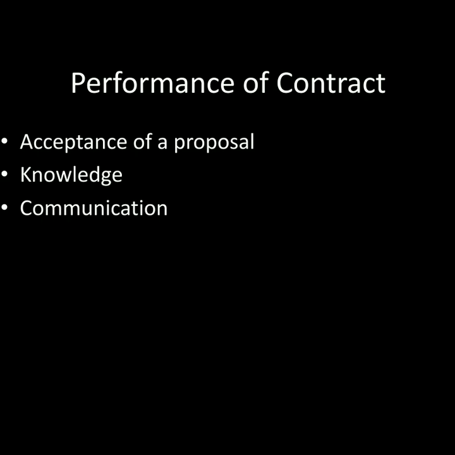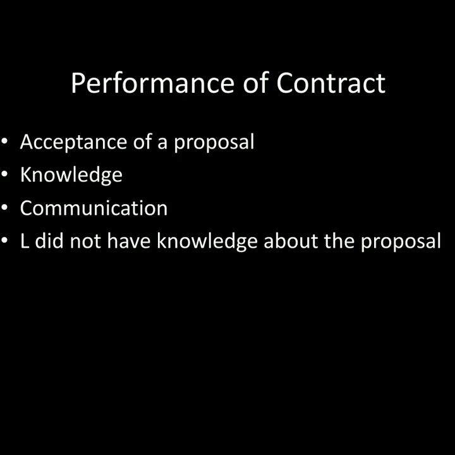If it is a telephonic conversation, the other person must have attended it. If it is a letter, the other person must have received it. So, this communication link is very important in order to make the proposal a valid one. Only then is the acceptance possible, because only if it is communicated, the promisee will have knowledge about the proposal.